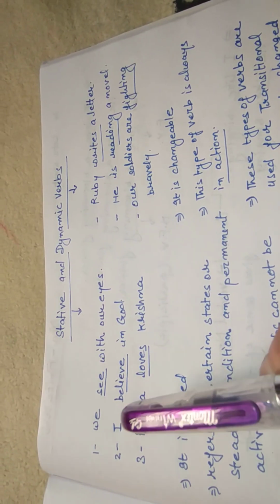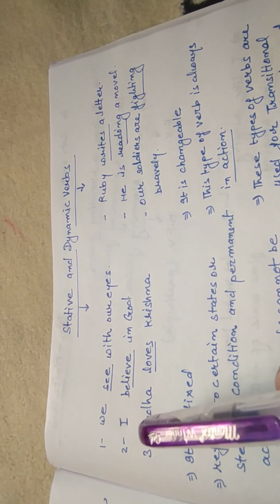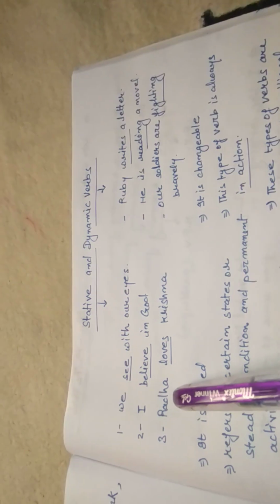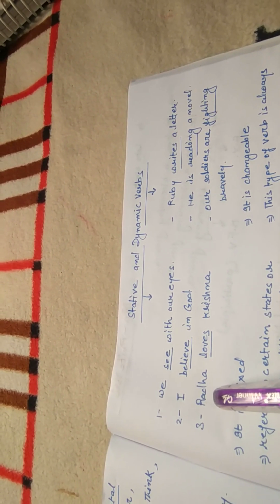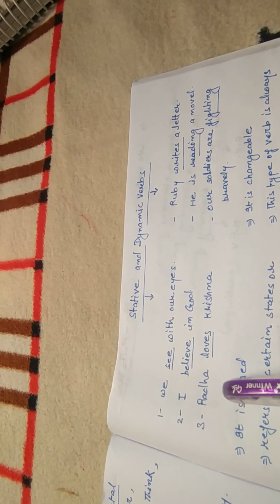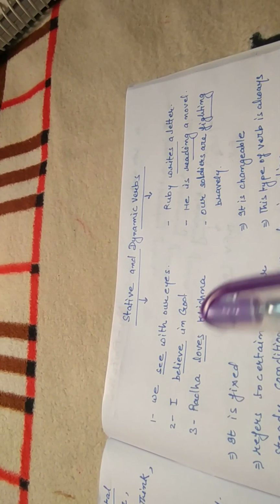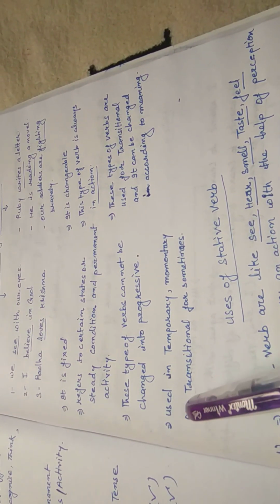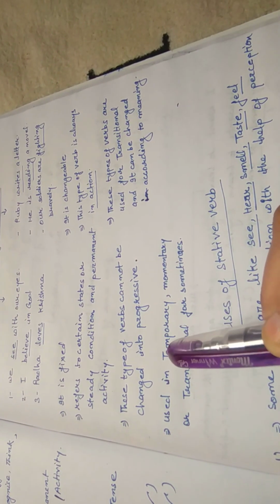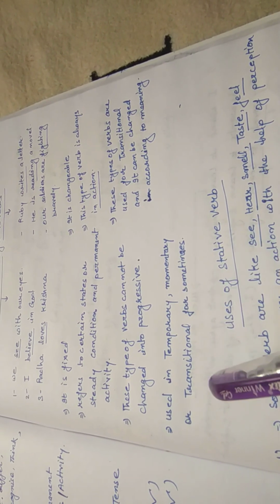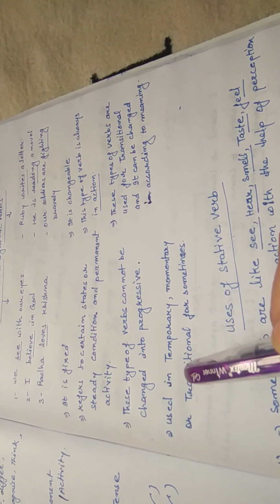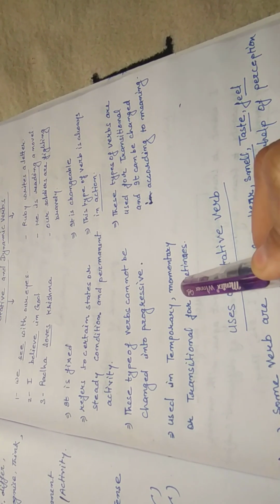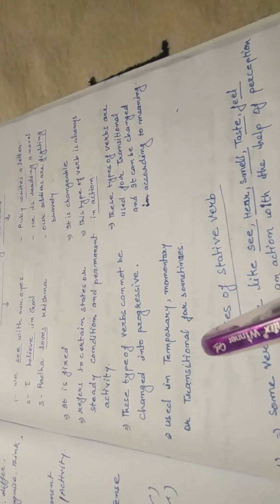On the basis of the examples, we can say that the verbs which denote permanent activities, a certain state or steady condition in the person or things mentioned in the subject are called stative verbs. A stative verb is not used in temporary, momentary or transitional sentences. Let us know about the dynamic verb.